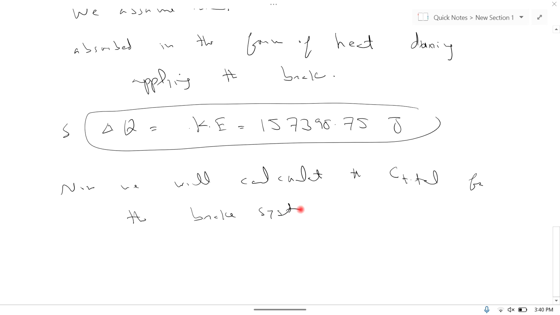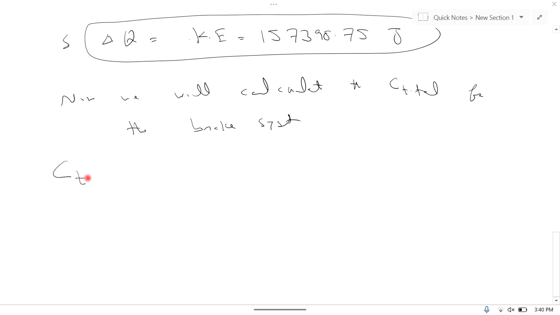So C total is equal to mass of pad multiplied by heat capacity of pads plus mass of drums, disc or drum made of steel, multiplied by heat capacity of drum made of steel.